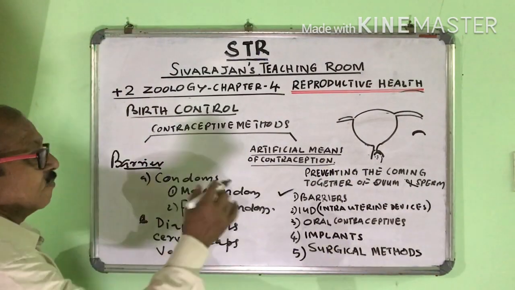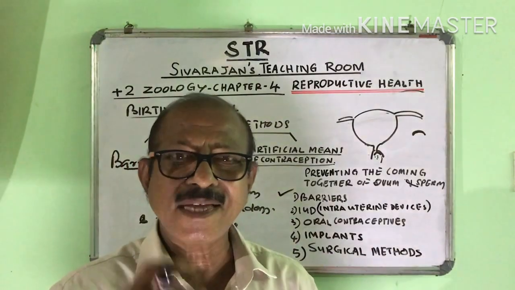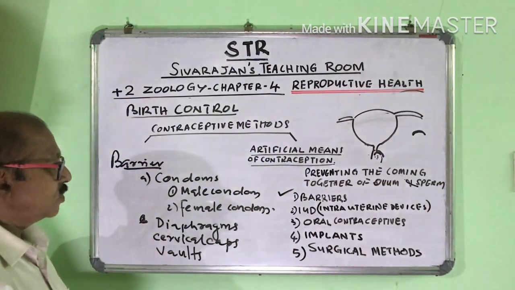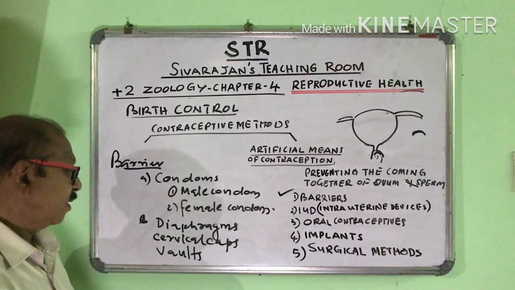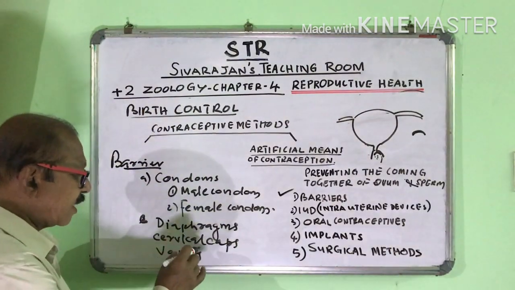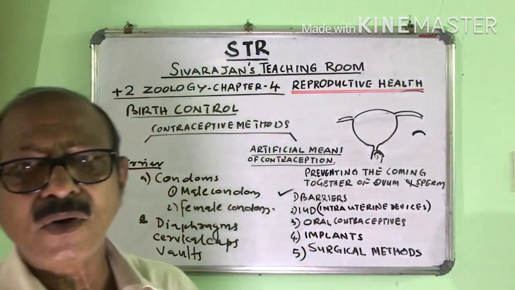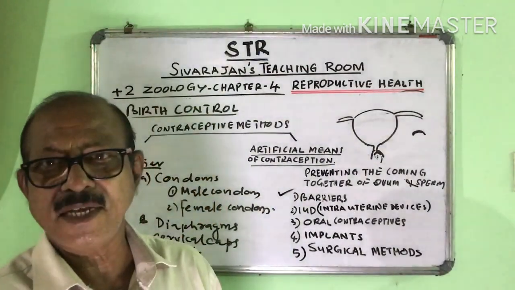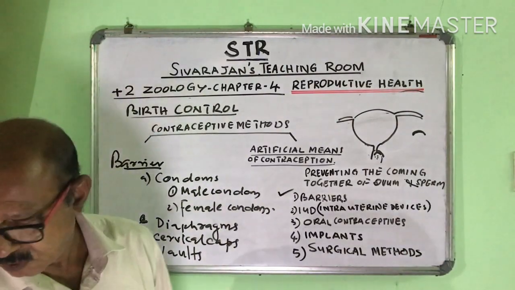So the first method is the barrier method. Barrier means obstruction. You are creating an obstruction. The barrier method includes the use of condoms, male and female, and also diaphragms, cervical caps, vaults, etc. These are round, small, cap-like structures inserted into the vagina, closing the cervix. The first method, the barrier method, is over.